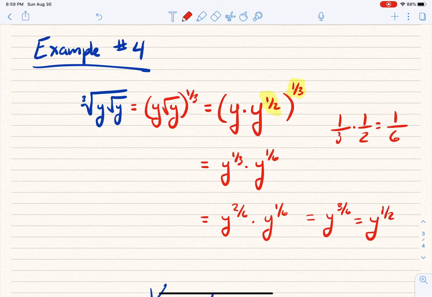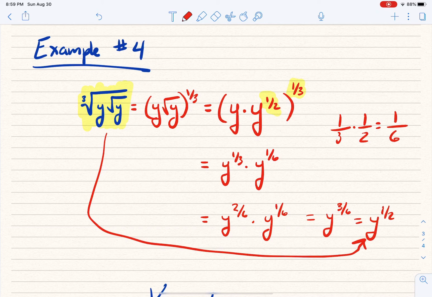But for these, we're going to leave them as a rational exponent. And I think it's pretty amazing that something as ugly and complicated looking as this would simplify all the way down to just that: y raised to the 1/2. That's pretty amazing. All right, so we've tried these 4 examples.